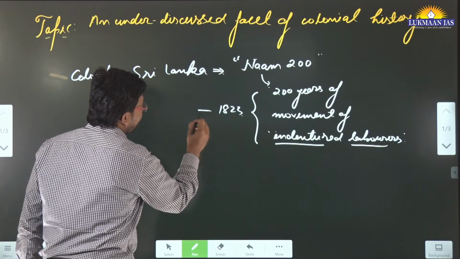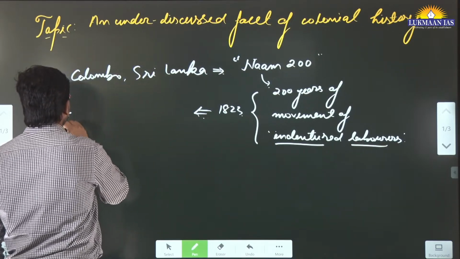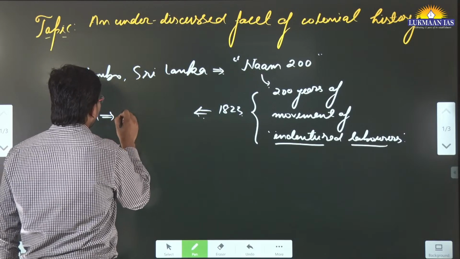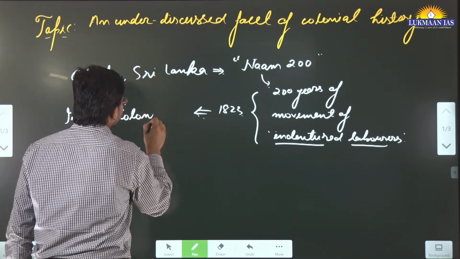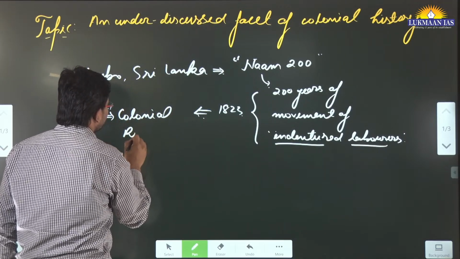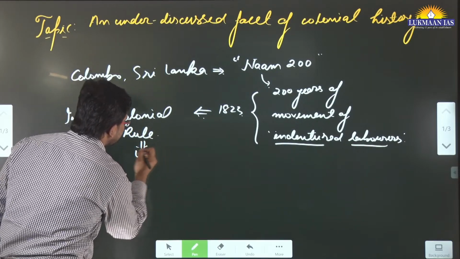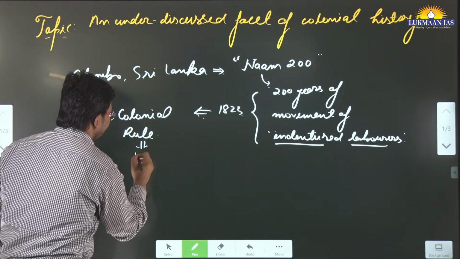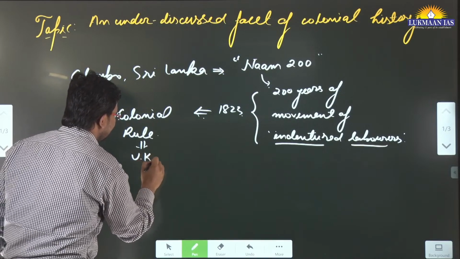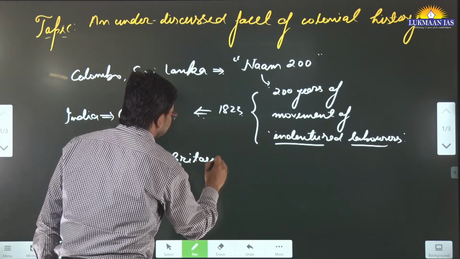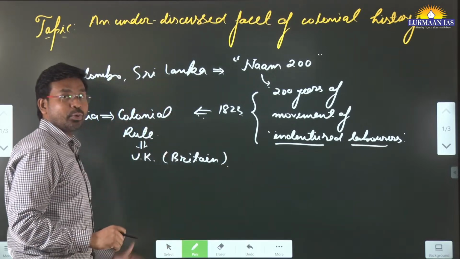At that point of time, India was under colonial rule. Who was ruling India? It was the United Kingdom, Great Britain as well. They were ruling India.